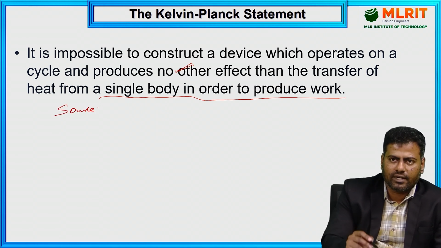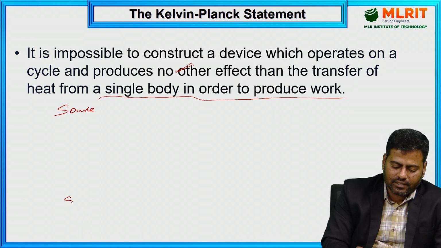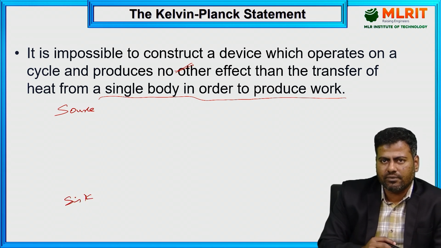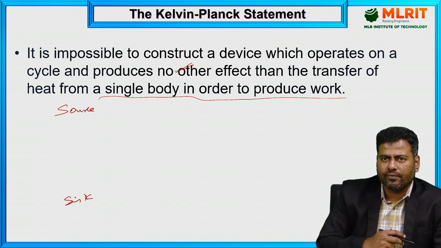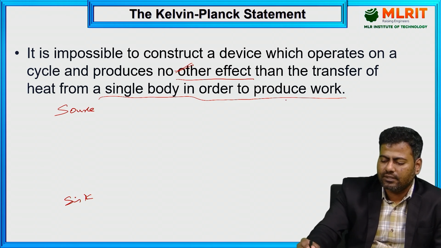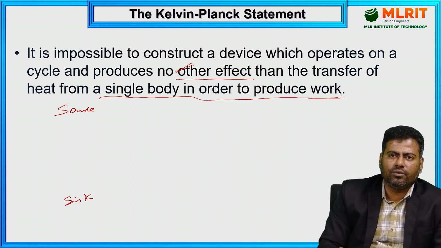Source is the high temperature body, and the sink is always the surrounding atmosphere. Between the two systems I am supposed to consider the lower body temperature, so some heat is rejected to the surrounding. With that effect, I can produce the work done.